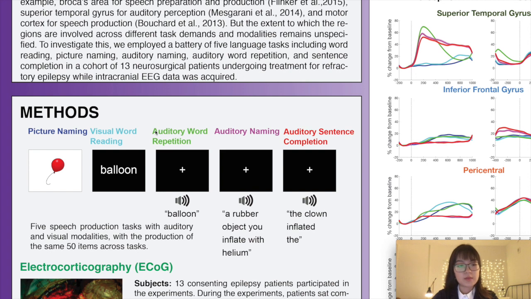Picture naming is when you see a picture of a balloon and you say balloon. Visual word reading is when you read the word out from the screen. Auditory word repetition is repeating after the auditory stimulus, balloon. Auditory naming is guessing the object based on a description. And auditory sentence completion is filling in the blank of the very last word, for example, the clown inflated the balloon.